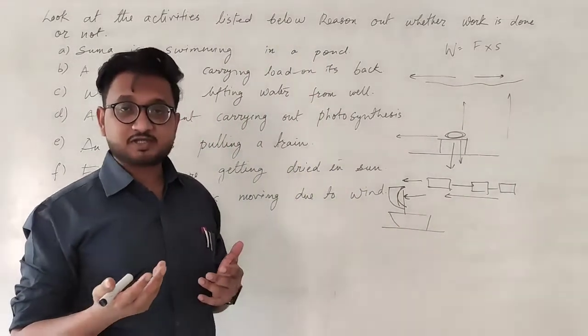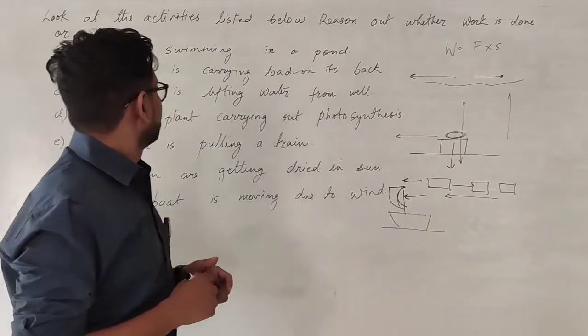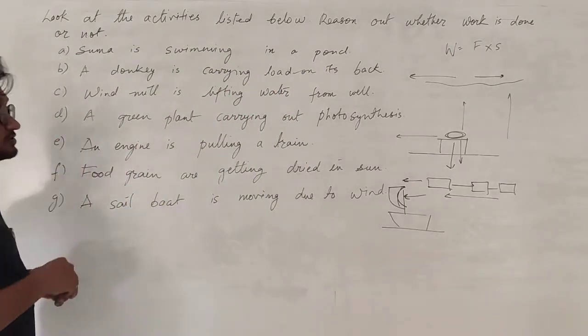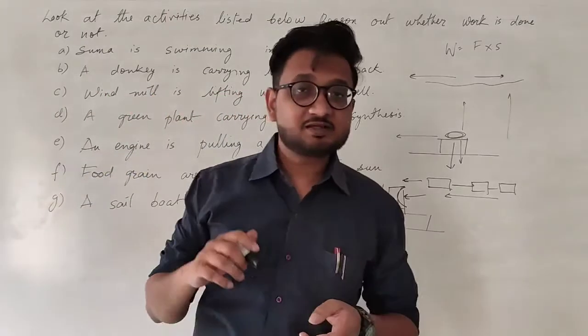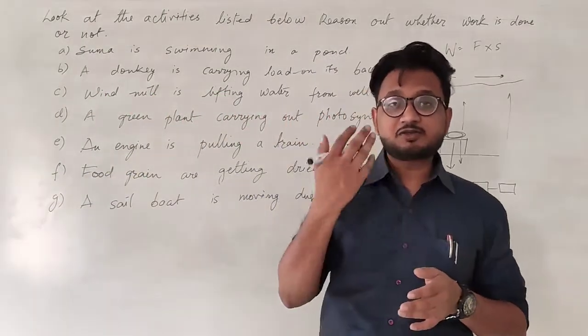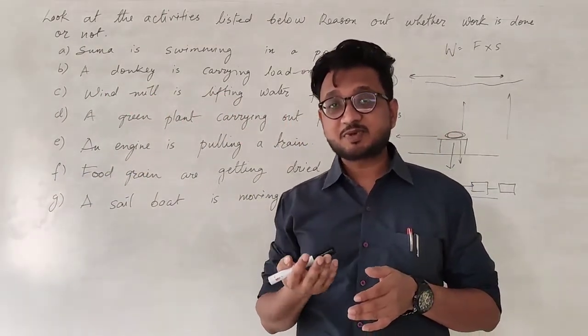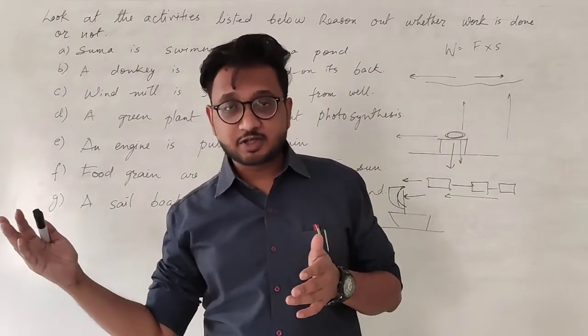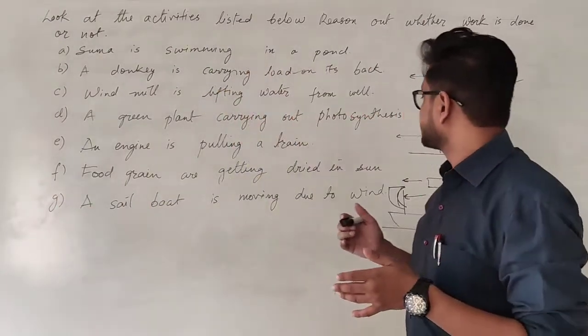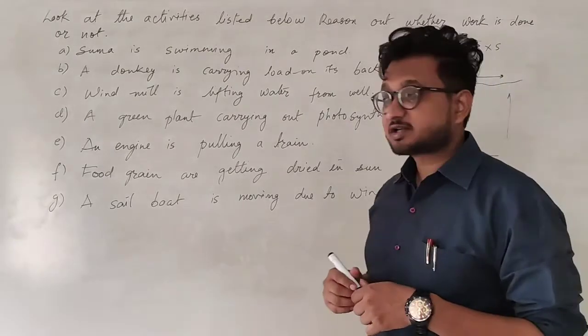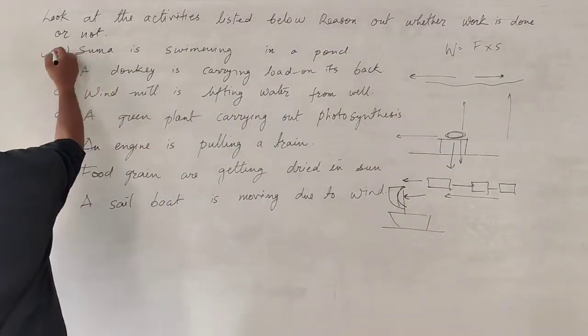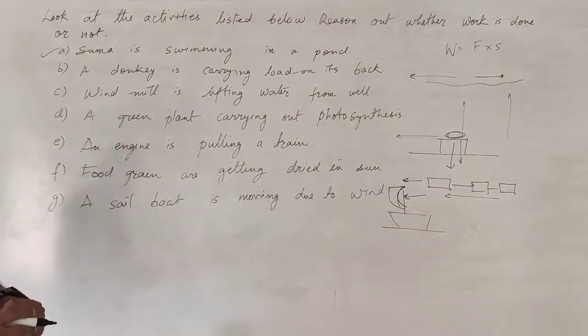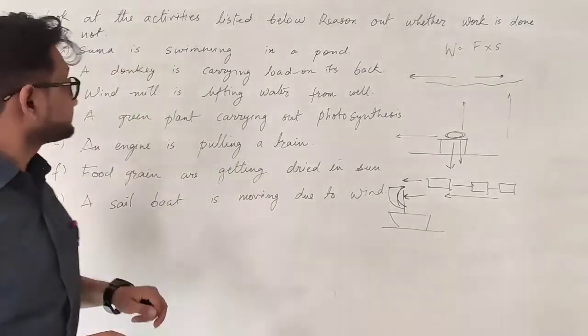So she is doing certain work. Okay. In the second case, the donkey is applying the force on the load, but the displacement is happening perpendicular to the gravitational force, and that is why zero work is done. So in the first case, work is done. In the second case, work is not being done.